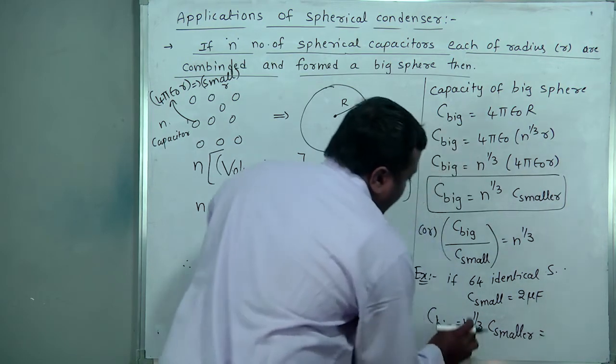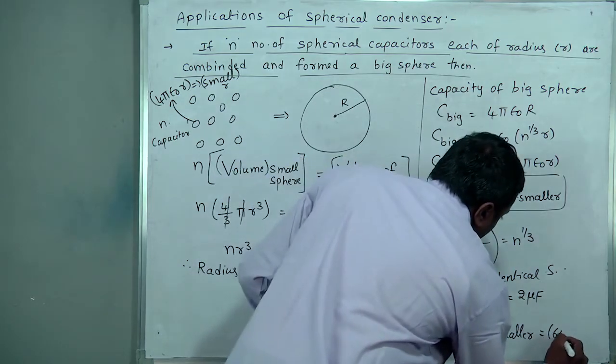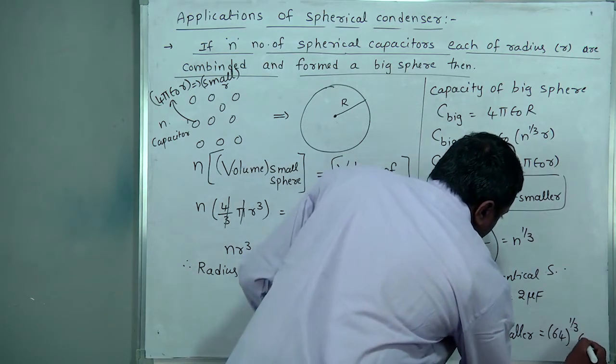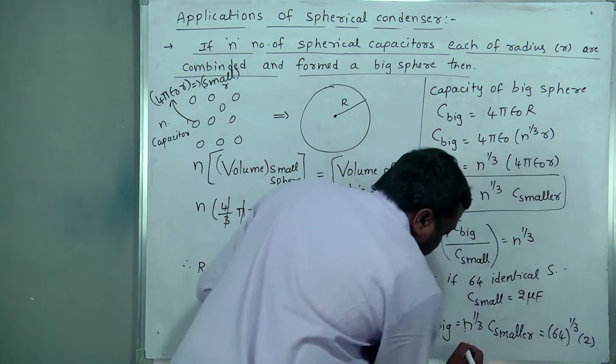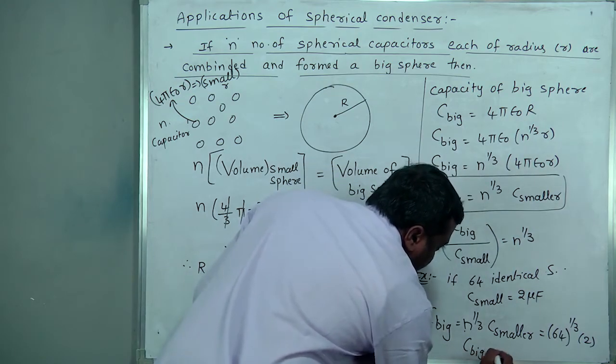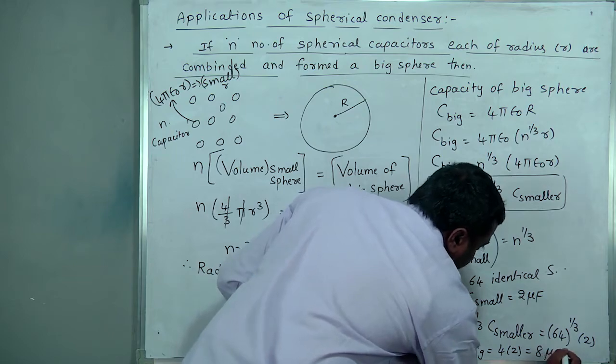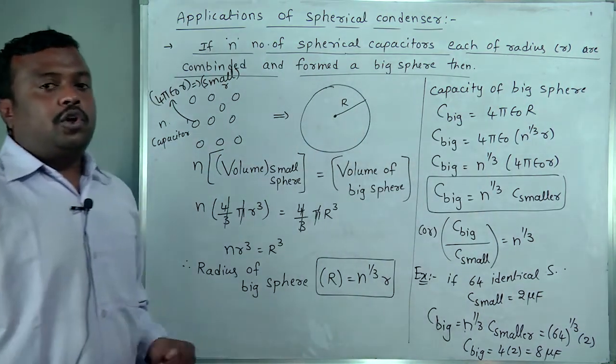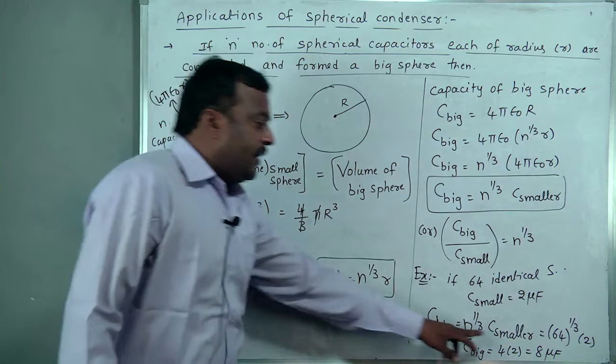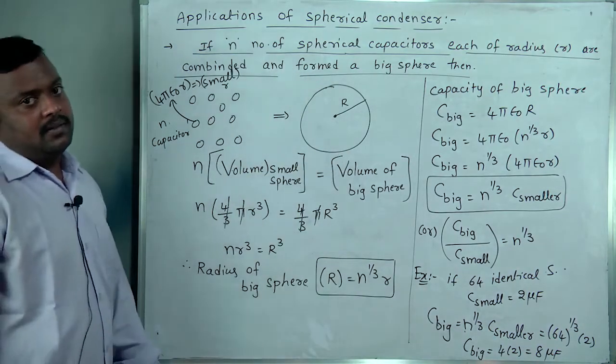N is 64, so 64 whole power 1 by 3 into 2. 64 whole power 1 by 3 is nothing but 4, into 2, which is 8 microfarad. 4 cube is 64. So 8 microfarad is the big sphere capacity.